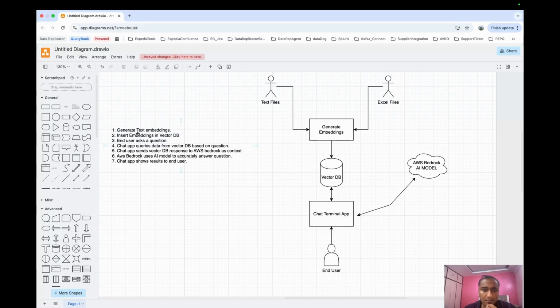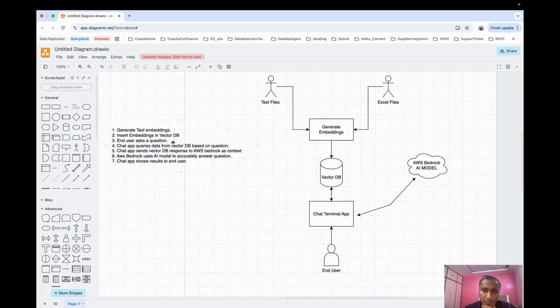First, I will generate text embeddings. This whole demo is based on two scripts that I have written in Python. One script ingests data from these text files and generates the text embeddings. When the text embeddings are generated, I insert them into the vector database.